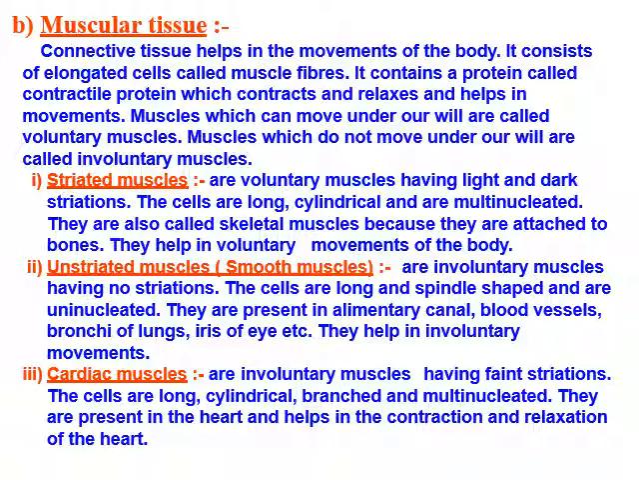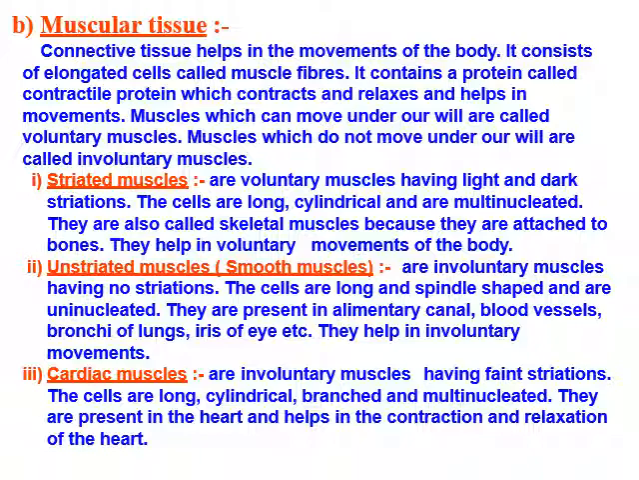Now, the types of muscular tissue. First is the striated muscles. They are voluntary muscles. Voluntary means they can be moved within our control. They have light and dark striations. The cells are long, cylindrical and multinucleated. Many nuclei are present. They are also called skeletal muscles because they are attached to the bones, and they are voluntary in nature.